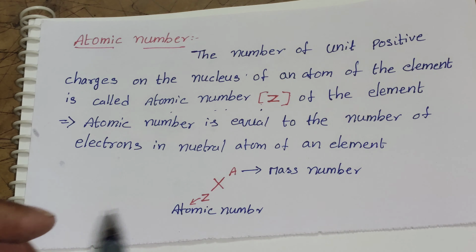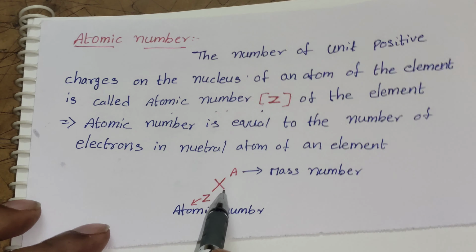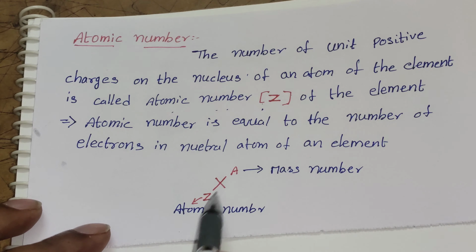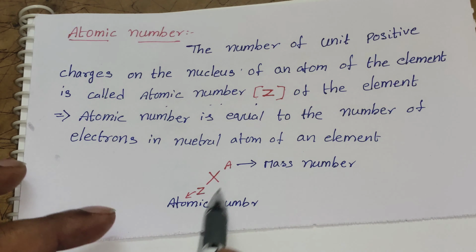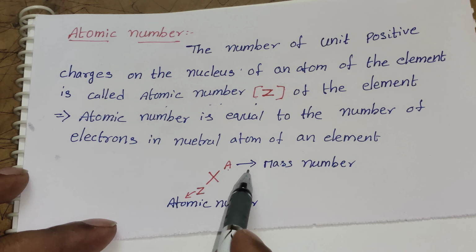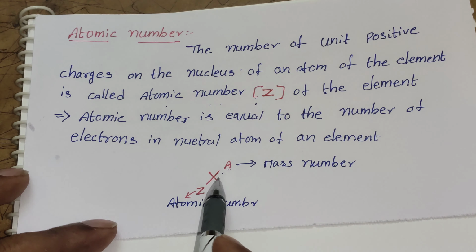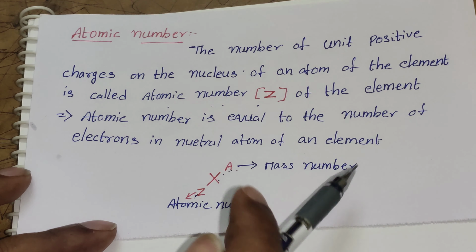For example, here X is an element. The atomic number is always written at the bottom left side, and the mass number is indicated by A and written at the top right side. X is an element, Z is the atomic number and A is the mass number.